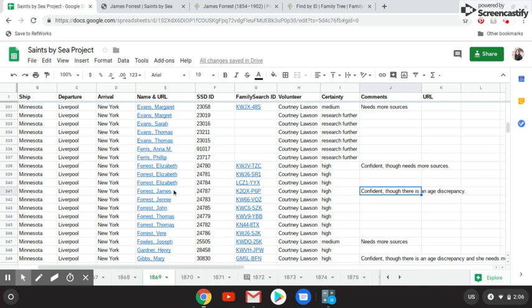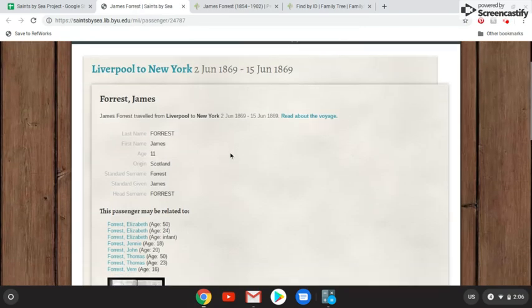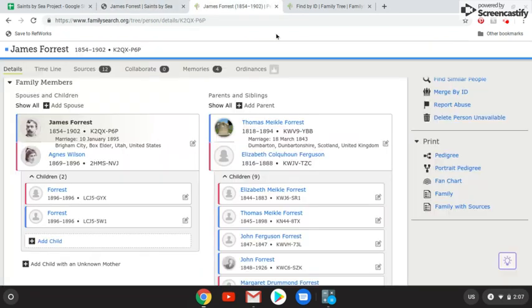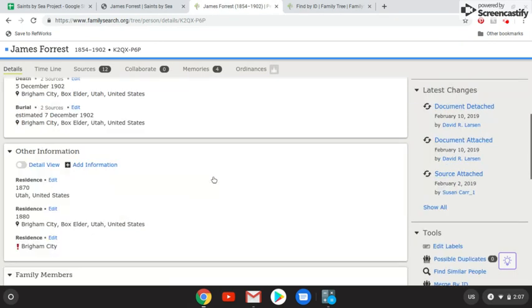So the person I'm looking at is James Forrest, and you'll notice that this spreadsheet is a little bit different, but this is from the year 1869. We just approached research a little bit differently that year. But I have his Saints by Sea already pulled up and his corresponding individual on Family Search. So if you go on Saints by Sea, you can see that he was 11 from Scotland, and this is his family, well, assumed family, and then this is his individual on Family Search.